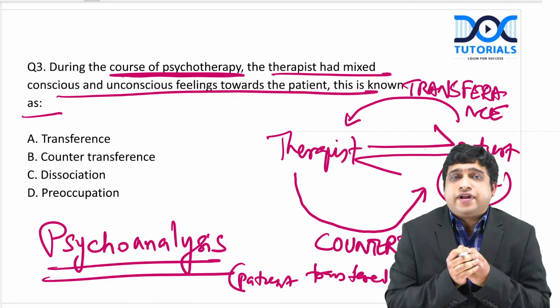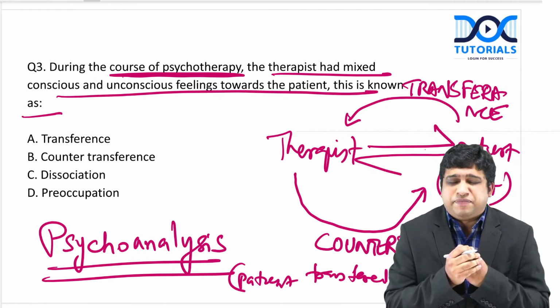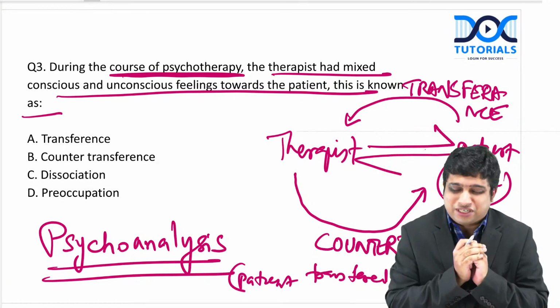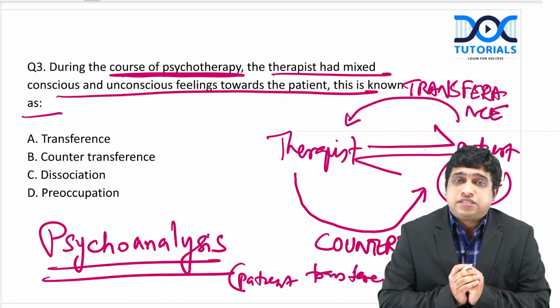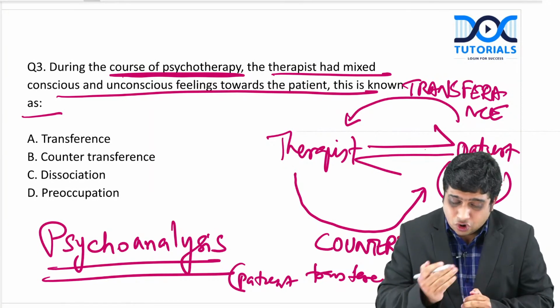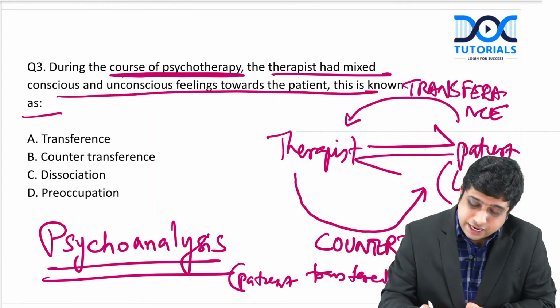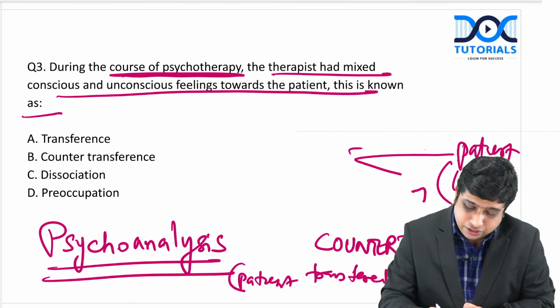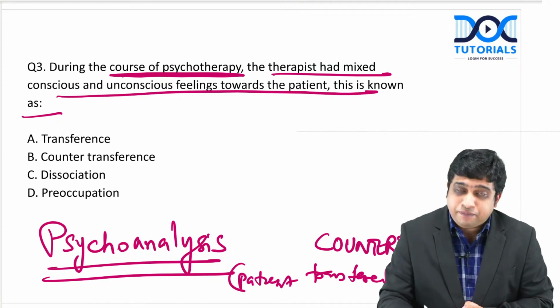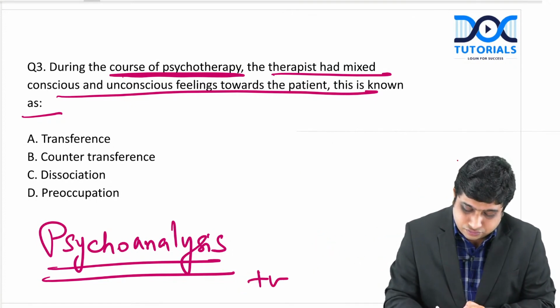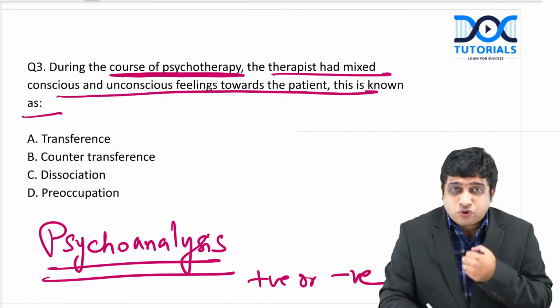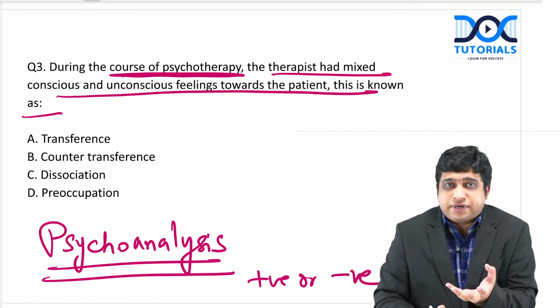When I was learning this, I used to remember like this: the patient didn't like the doctor and he transferred to the doctor. So what the patient feels towards the doctor is called transference, and the opposite is called countertransference. And you should understand one thing: this can be positive or negative. It can be a positive transference, or it can be negative.